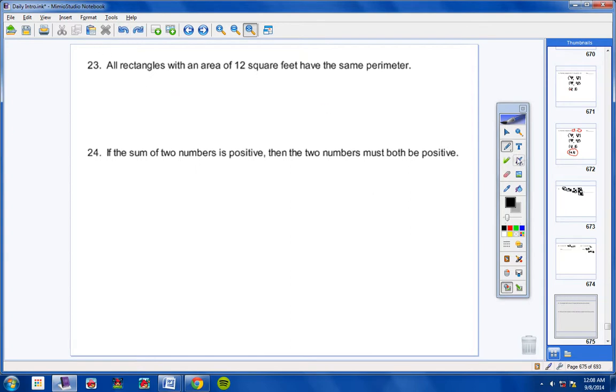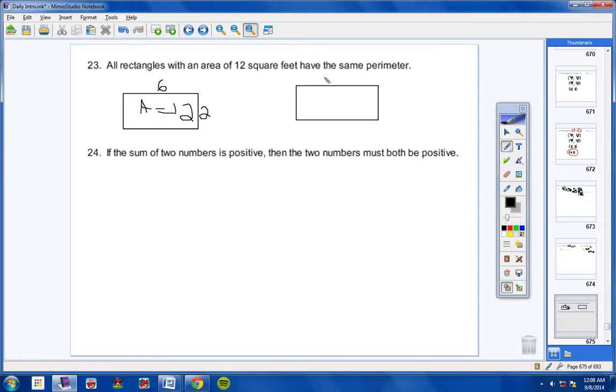It's not that hard. I'm going to draw a rectangle and then draw another rectangle. I'm going to say this has a length of 6 and a length of 2. Now, why can I do that? Because it says all rectangles with an area of 12 square feet. So if I have a rectangle that measures 6 by 2, that means my area is 12.